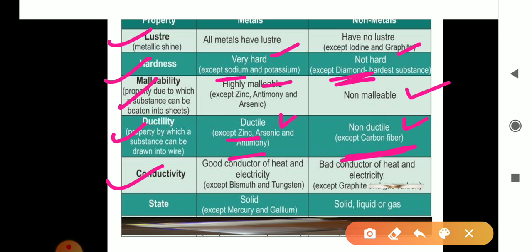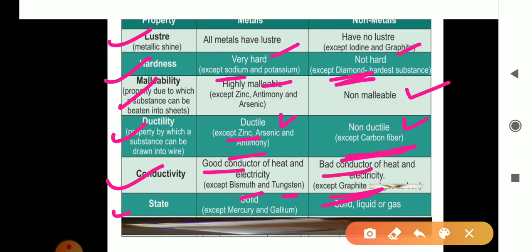Now next is conductivity. Metals are good conductors and non-metals are bad conductors, but there are exceptions also. In the metals, bismuth and tungsten are two metals which are the exception. Now see, in the non-metals, graphite is a very good conductor. It is a very good conductor.